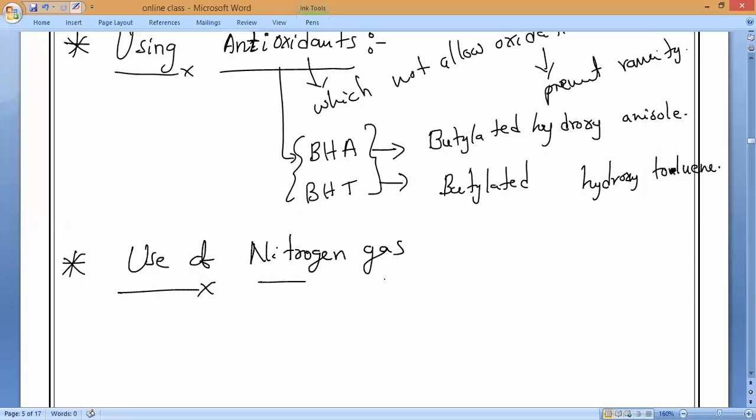Nitrogen gas works against the oxidation process. You can see nitrogen is inert in nature. Do you understand?